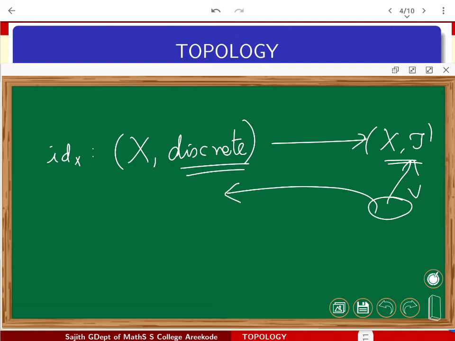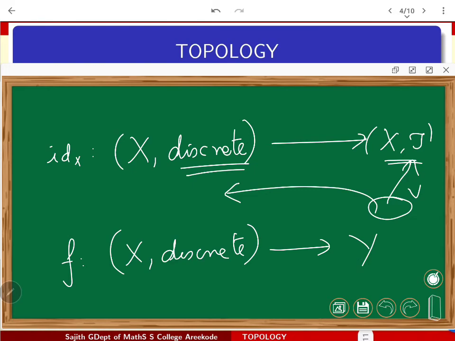In fact, a little bit more you can say. Work with any general function from X given with the discrete topology. Then work with any Y on the codomain part. Will it again be so? Because you take any V which is open in Y, you don't have to worry about what topology you are giving to Y.